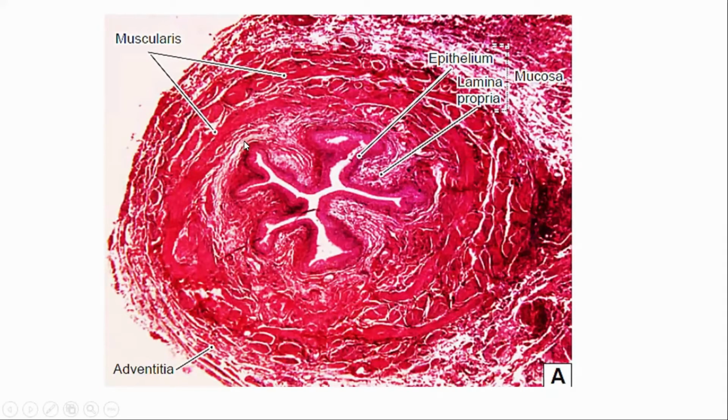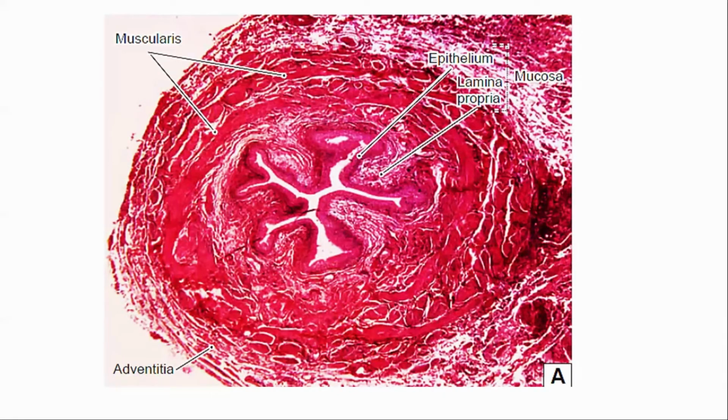And muscle layer consists of inner circular layer and outer longitudinal layer of smooth muscle cells. These are smooth muscles, not skeletal, not cardiac. Then outside one is the adventitia, which consists of connective tissue, blood vessels, nerve fibers.